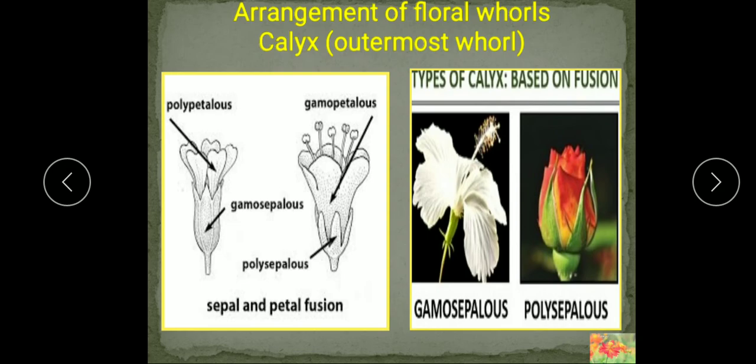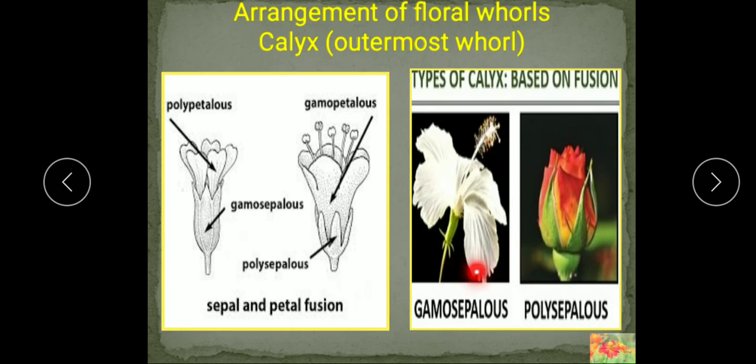Now, what is the function of calyx? You can see here the calyx encloses and protects the inner whorls of the flower when it is in the bud stage. Since the sepals contain chlorophyll, because they are green in color, you can see in both the flowers they are green in color. So since the sepals contain chlorophyll, they can also synthesize food with the help of photosynthesis.